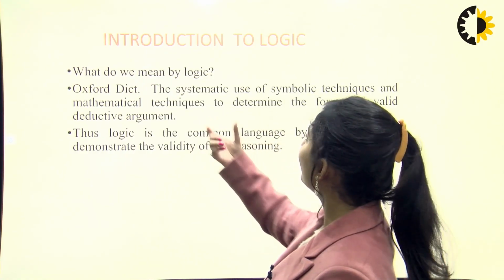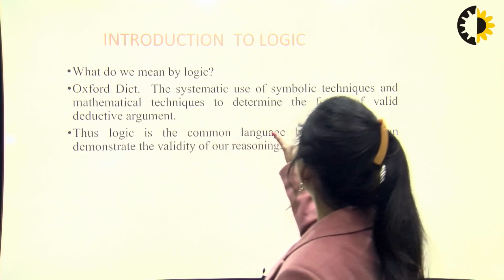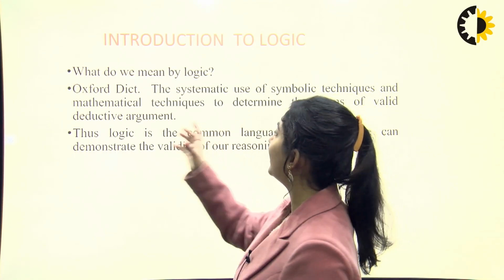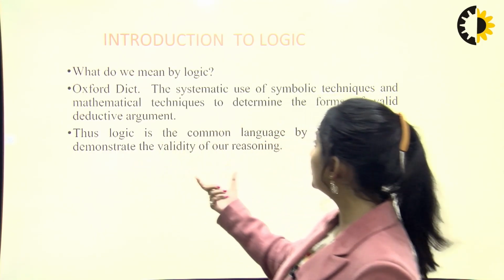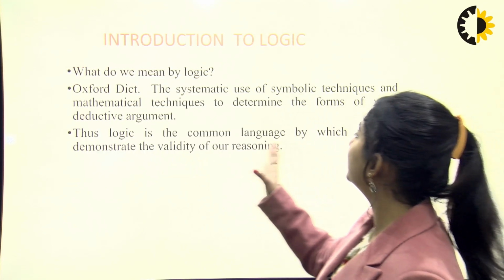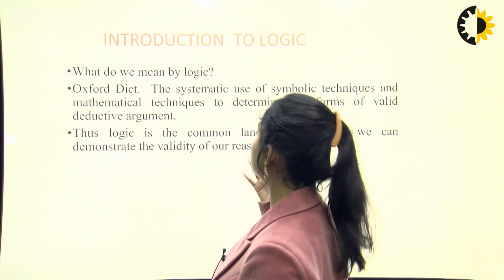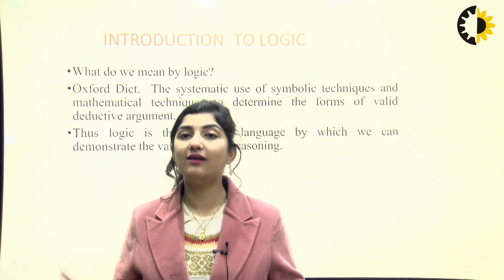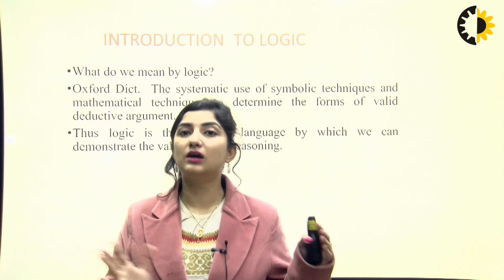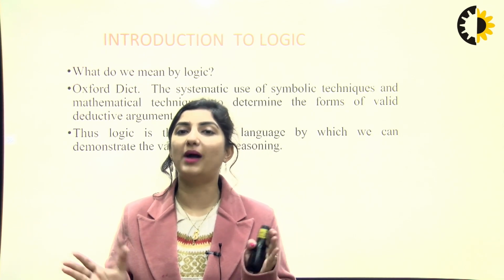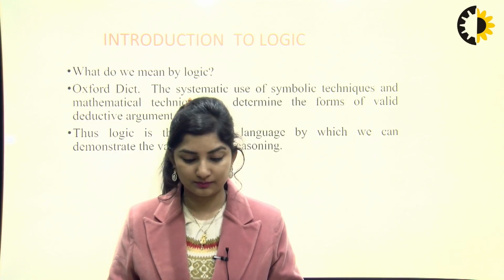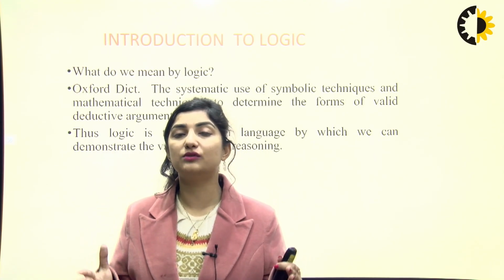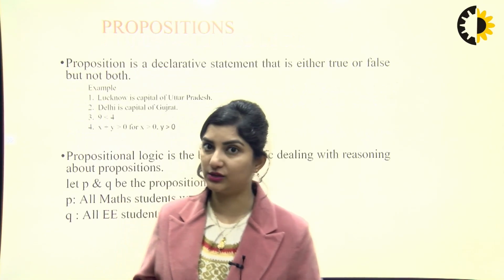Logic, by the Oxford Dictionary, means the systematic use of symbolic techniques and mathematical techniques to determine the forms of valid deductive argument. Thus, logic is the common language by which we can demonstrate the validity of our reasoning. Logic simply means we put the reason, we have certain facts and certain arguments to back them up. That is logic. In mathematical form, it means you can express it in the form of mathematical equations and expressions.